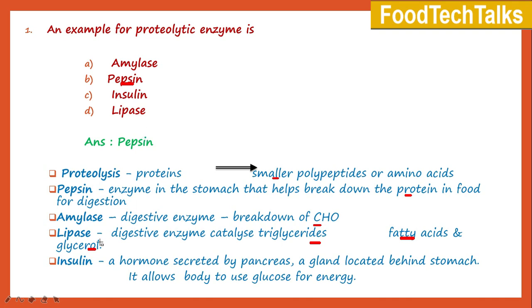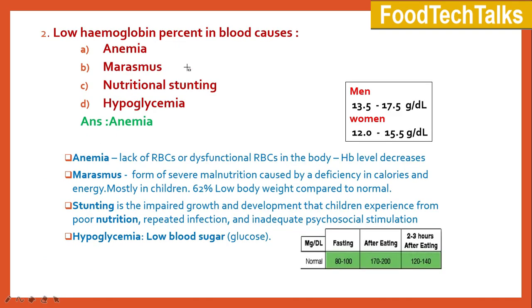The second question: low hemoglobin percent in blood causes option A anemia, B marasmus, C nutritional stunting, and D hypoglycemia. The right answer is anemia. Anemia results from lack of RBCs or dysfunctional RBCs in the body. As a result, the hemoglobin level decreases, which leads to reduced oxygen flow into the body's organs.